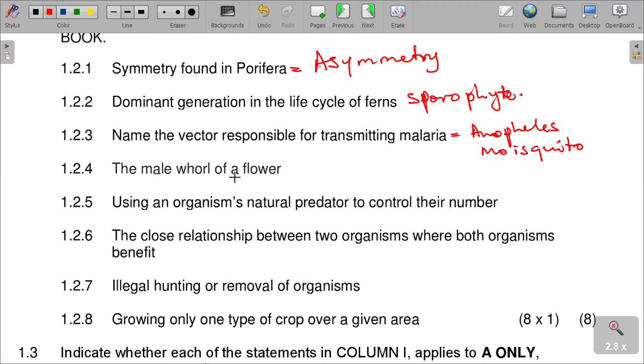The male wall of a plant. I think we once answered this one yesterday, where we said that it is the male wall of a plant, which is called the androecium.